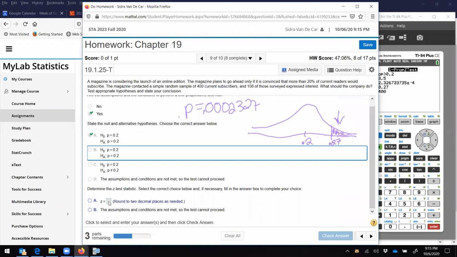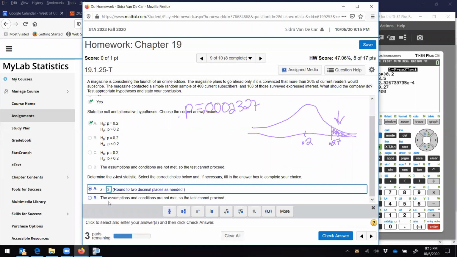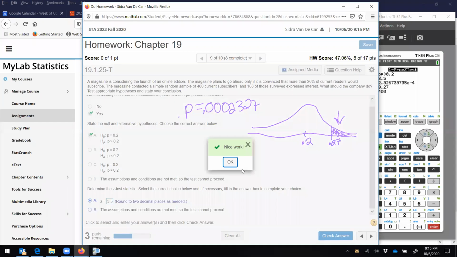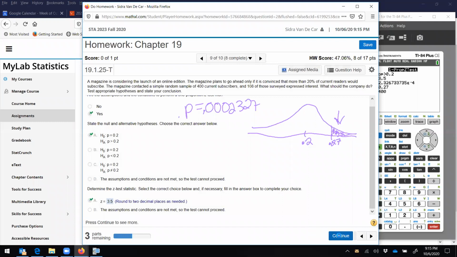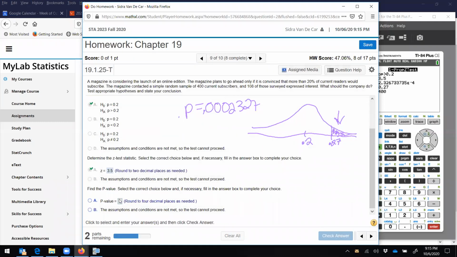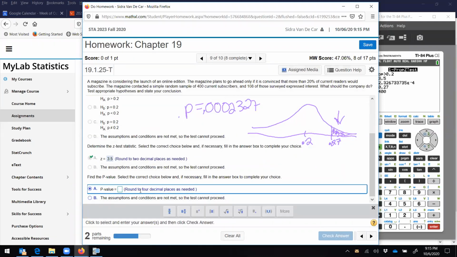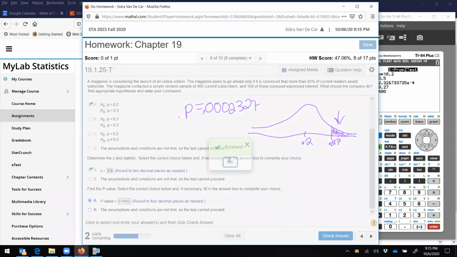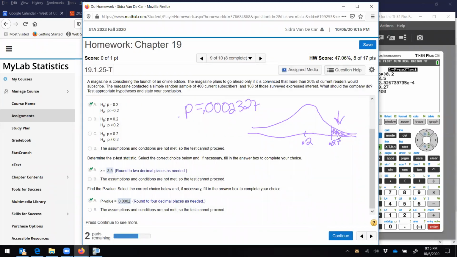All right, so my z was 3.5. And my p to 4 decimals is 0.0002. That's that area right there.